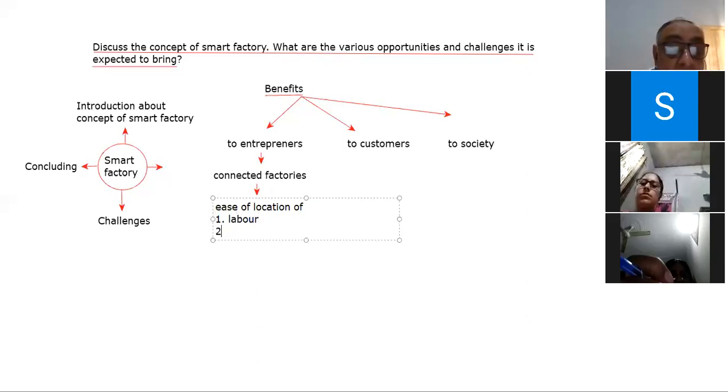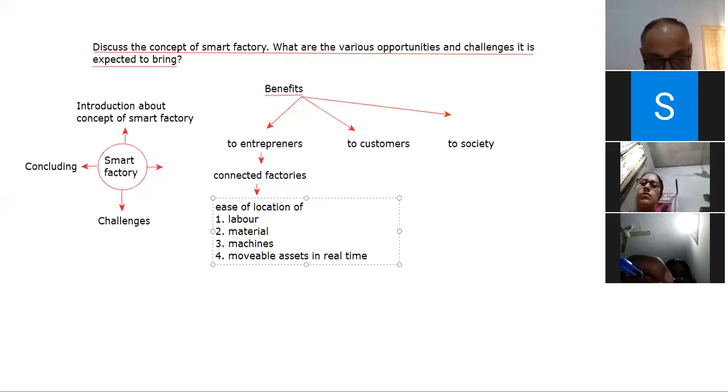Number 2, material, right? Number 3, machines, right? And number 4, movable assets in real time. So also we would be able to locate all these things in the real time, right?